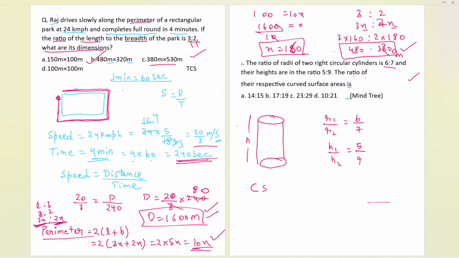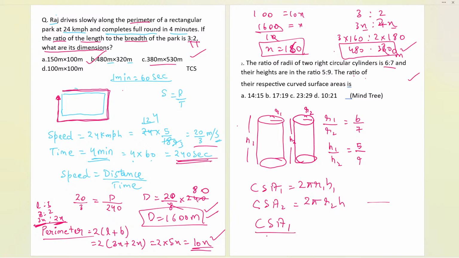The curved surface area is given by the formula 2 pi r h. We have two right circular cylinders. This is H1 and this we can assume H2. This is R1 and this we can consider R2. So curved surface area 1 is 2 pi R1 H1, and curved surface area 2 will be 2 pi R2 H2. Finally, now we can divide them, CSA1 upon CSA2, and cancel.